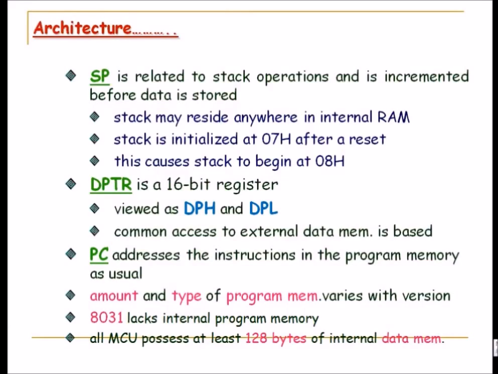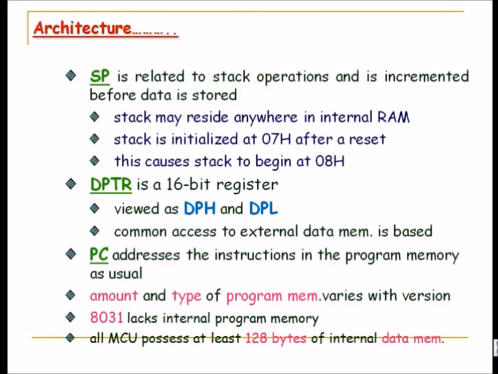So there should be some arrangement available to the processor or controller to take care of this. That is the stack pointer. It points to the memory, and it either stores there or retrieves from there. The stack pointer is related to the stack operations and is incremented before data is stored, whether data is stored or retrieved.